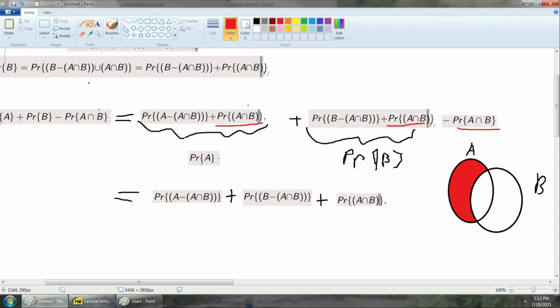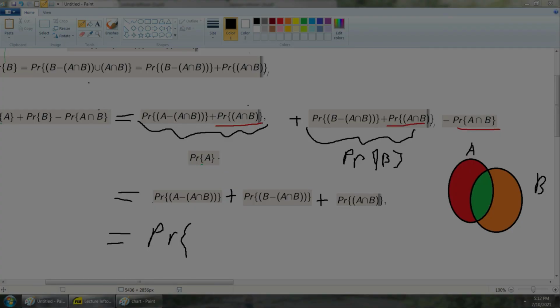The second probability over here would be the orange shaded area, and this intersection is the green shaded area. There is no overlap between these 3 events, therefore these sets are mutually exclusive. Therefore, I can rewrite this whole thing as the probability of the union of this set, unioned with that set, unioned with this set. So to be explicit there, I can rewrite this as...